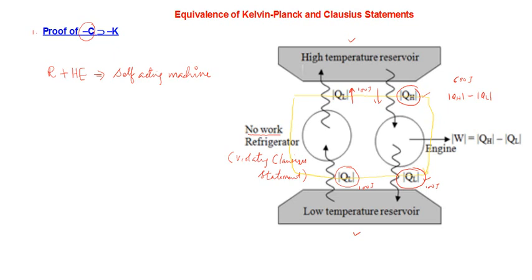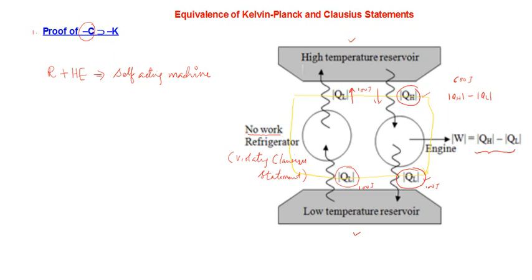So the refrigerator and heat engine together can be considered as a self-acting machine whose only net effect is to extract QH minus QL amount of heat from the hot reservoir and convert this heat into work.